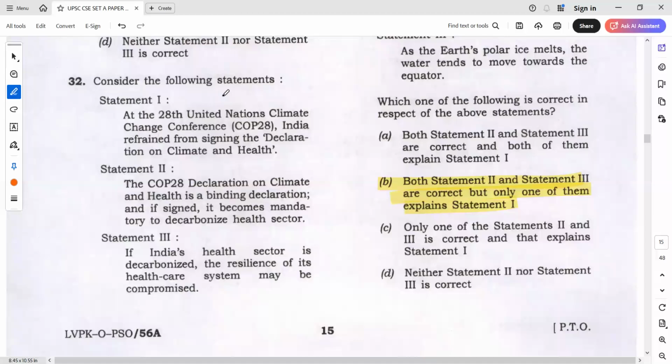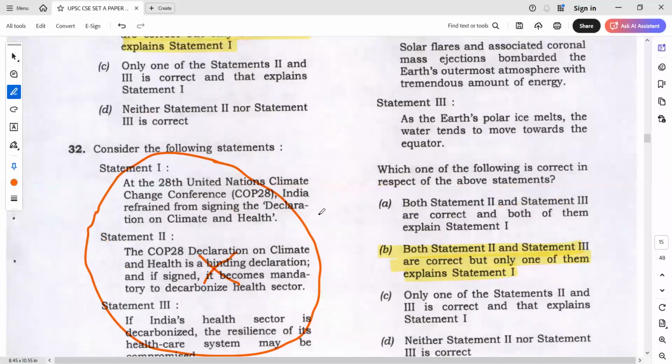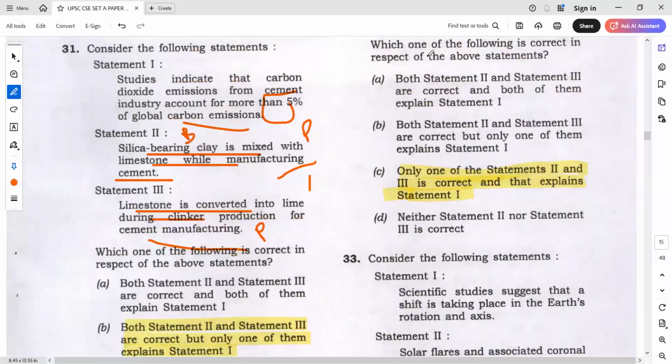Okay, so this question again, it's a very easy question in the exam. Why do you think this is a very easy question? Because of the techniques. Which word can you easily eliminate? Declarations, binding or not binding? Simple, non-binding. So this statement is wrong. So what is the best possible answer? The best possible answer will be C. Very good. Very good. So non-binding, obviously only one of the statements 2 and 3 is correct, and that explains statement 1.